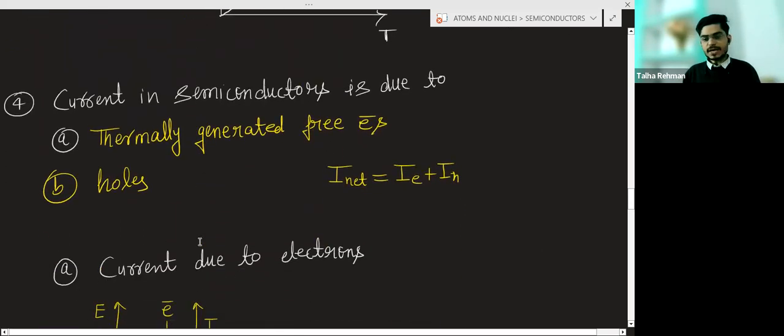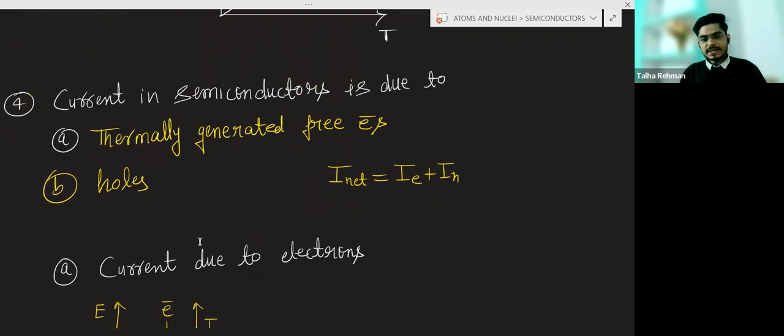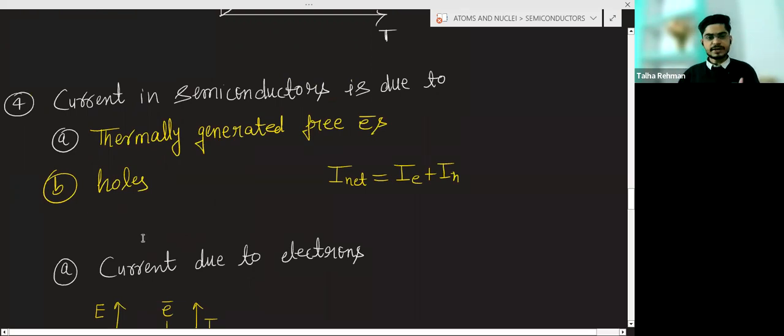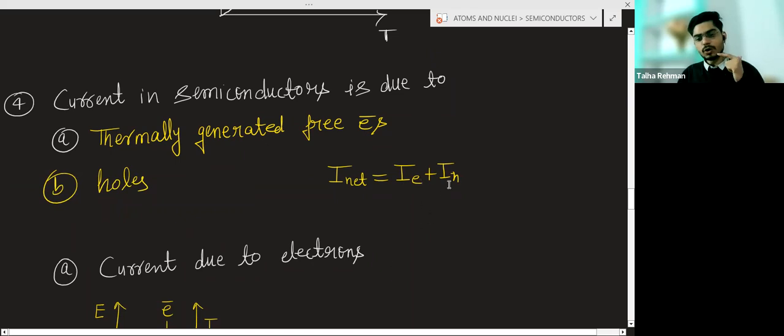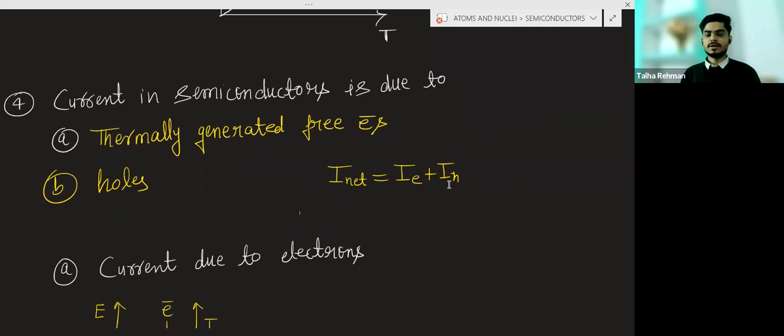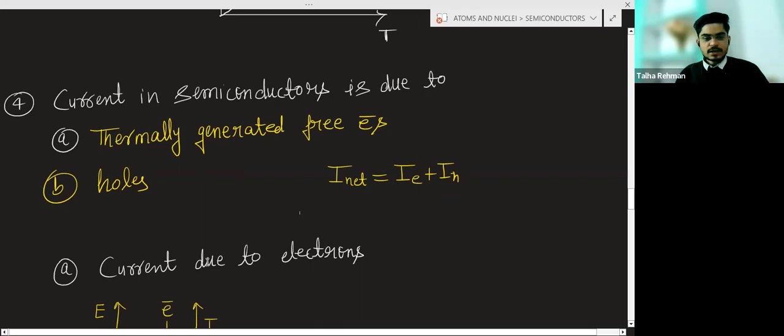Now we have holes and we have electrons. In a pure semiconductor, there are thermally generated free electrons and there are holes. So the current in the semiconductor will be due to electron motion and hole motion, and we will see how these occur.